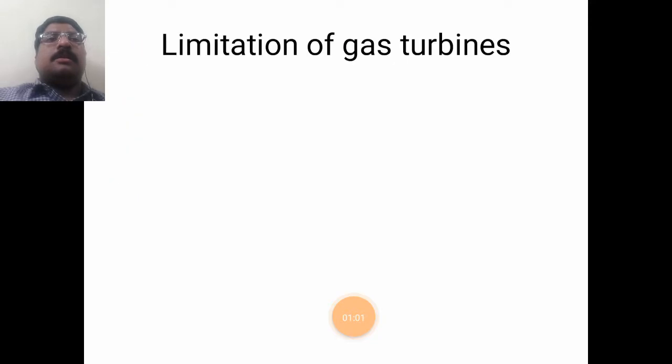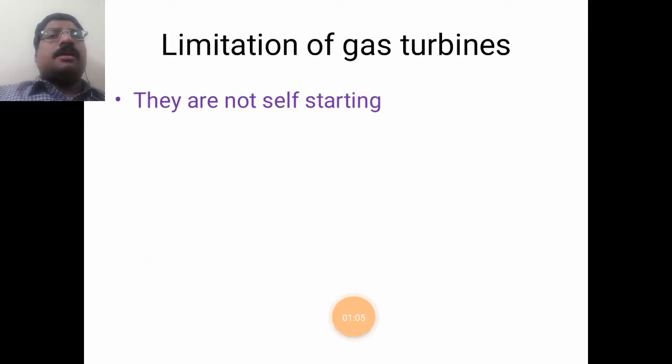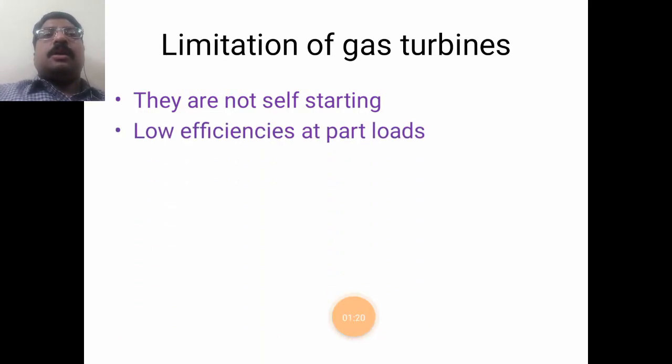So what are the limitations of the gas turbine? It is not self-starting initially. We have to supply some amount of energy to run the compressor, hence we cannot say that it is a self-starting system. Next is low efficiency at part loads. Part loads means at small loads it is not efficient compared to full load.